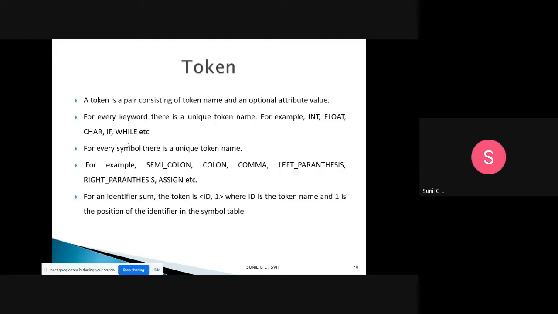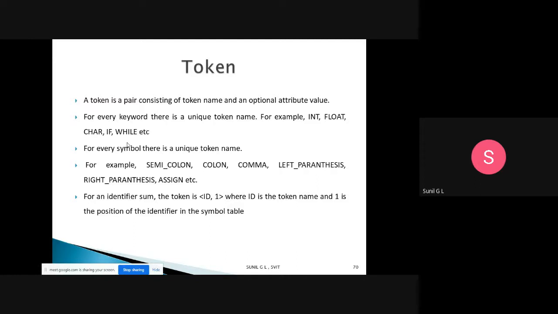And for every symbol, there is a token name. It may be semicolon, colon, comma, left parenthesis, right parenthesis, left bracket or right bracket. So for every symbol, we will have a unique token name.